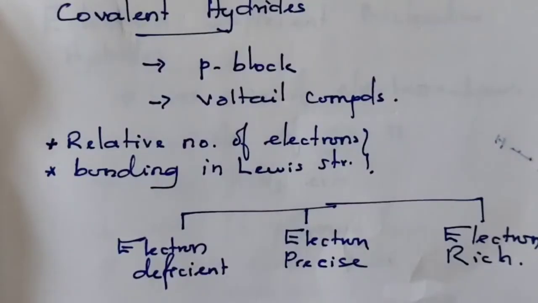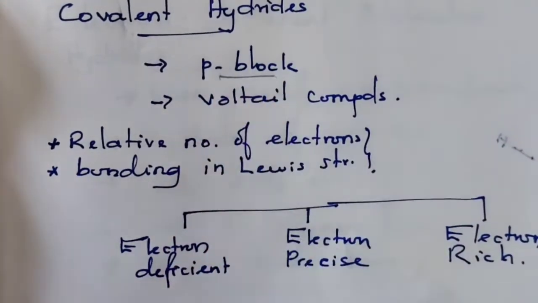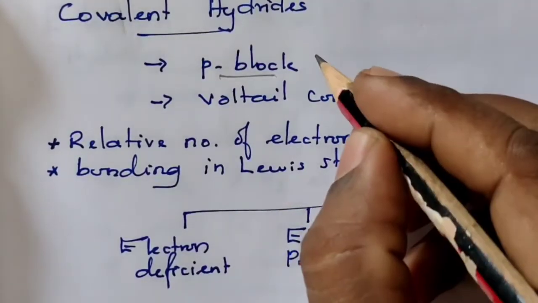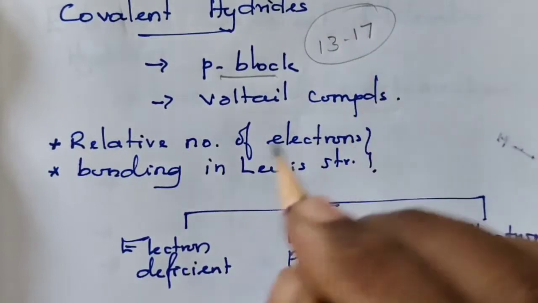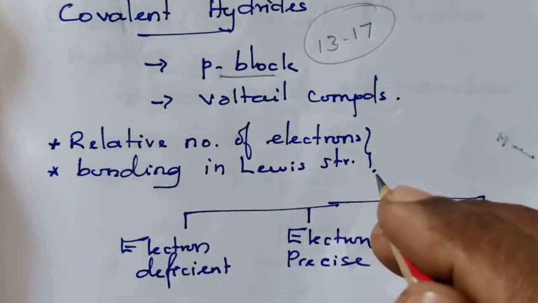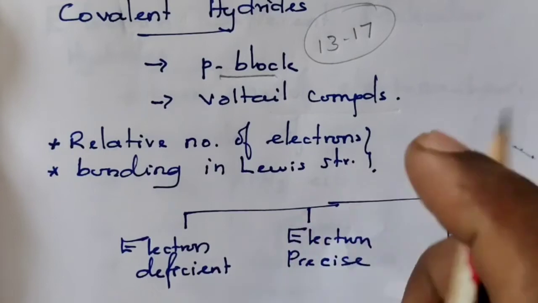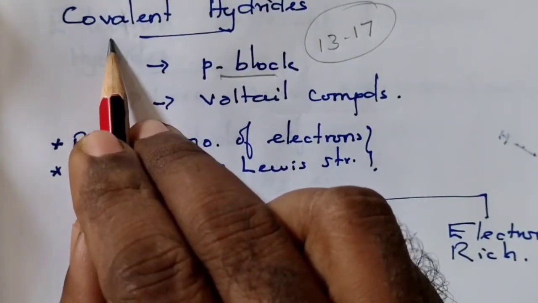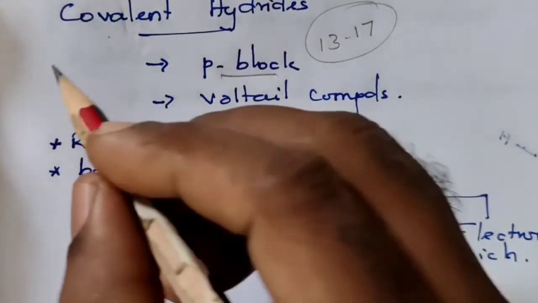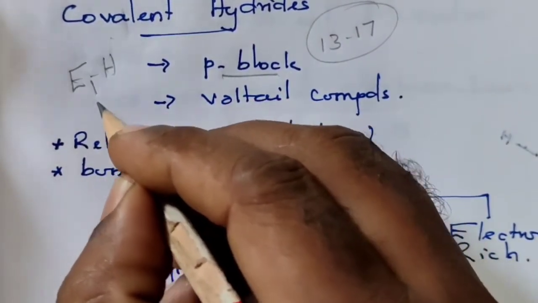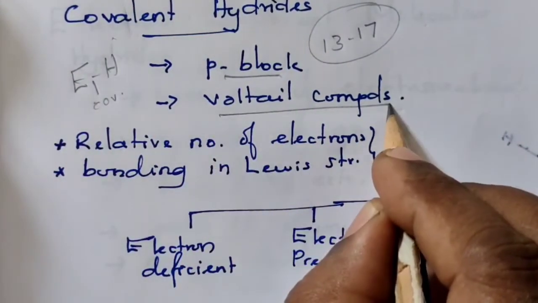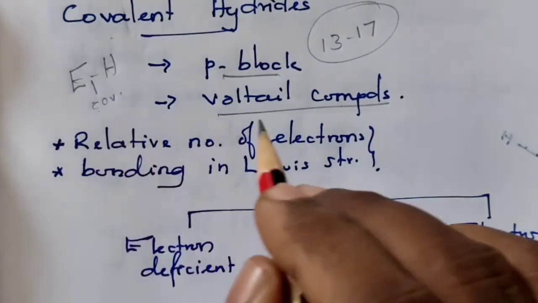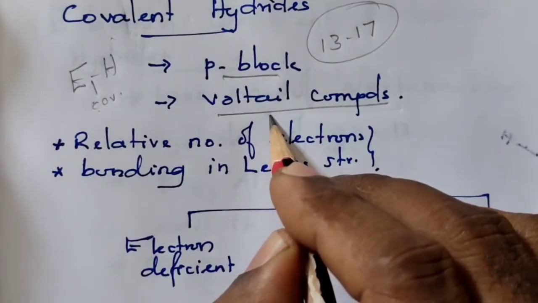Covalent hydrides. Hydrides formed by p block elements are called covalent hydrides. That means the hydrides formed by elements of group 13 to 17 are called covalent hydrides. Being covalent, from the name itself we can understand that the bonding between the element and hydrogen is covalent. Being covalent, they are volatile compounds.